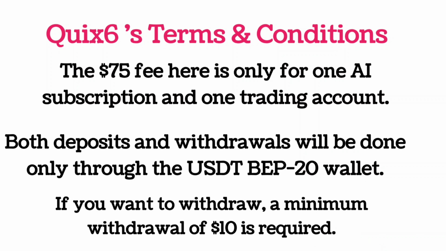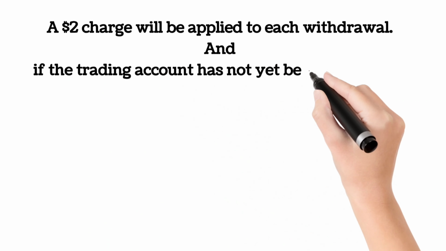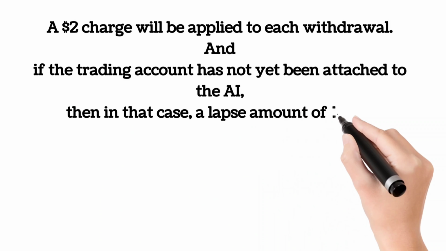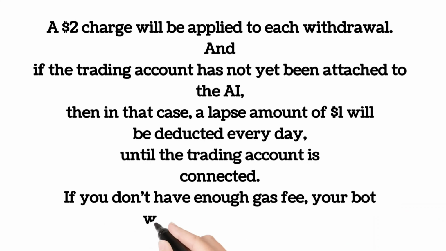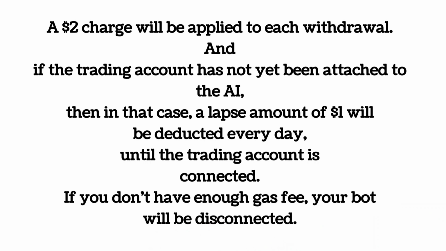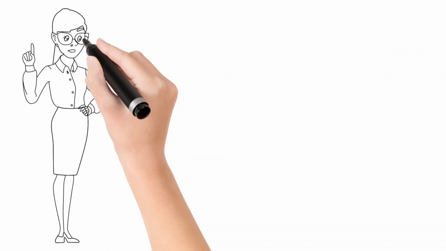But a $2 charge will be applied to each withdrawal, and if the trading account has not yet been attached to the AI, then a lapse amount of $1 will be deducted every day until the trading account is connected. If you don't have enough gas fees, your bot will be disconnected. So friends, this was the complete business plan overview of Quick 6.